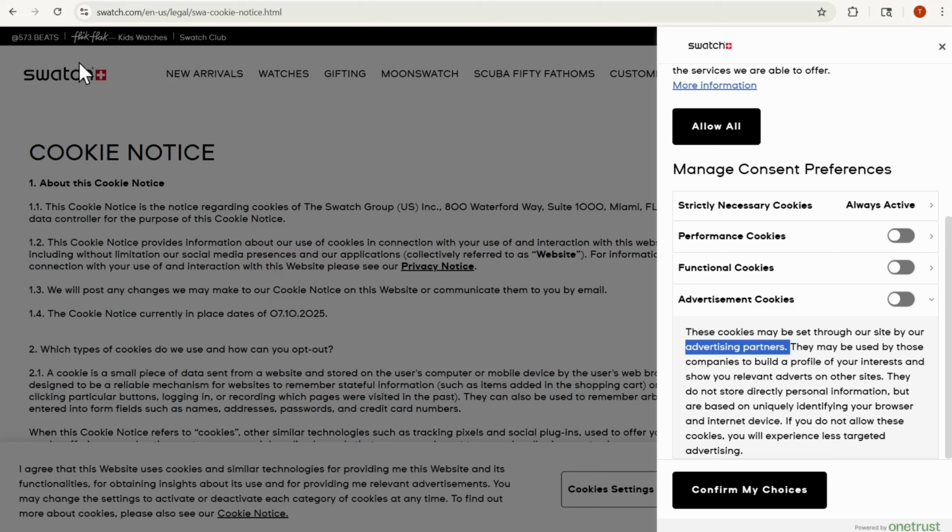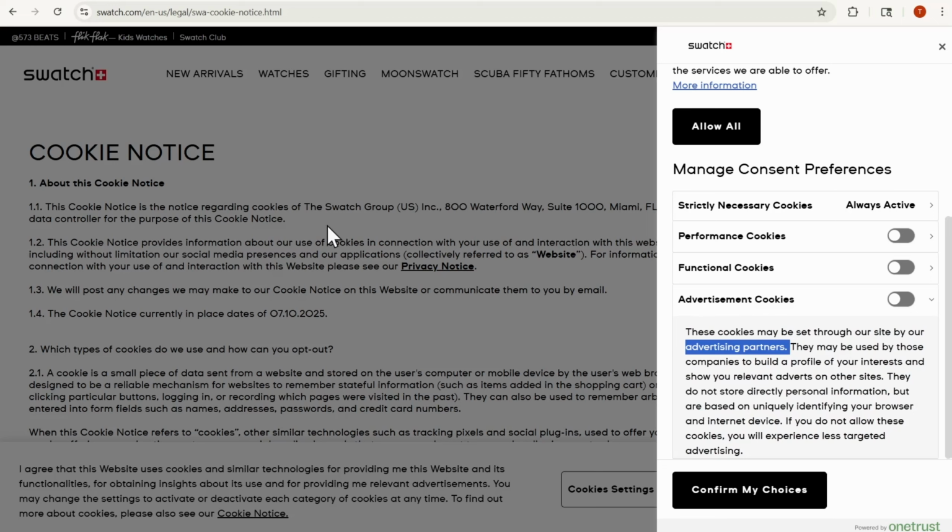Now, I don't know exactly what Swatch is doing. I'm just opining based on my insight in this industry. The relationship between the advertising partners and Swatch is varied depending on what they're asking the advertising partner to do. Every company has different products. The advertising partners have different products that they offer to organizations like Swatch on what types of ads or information